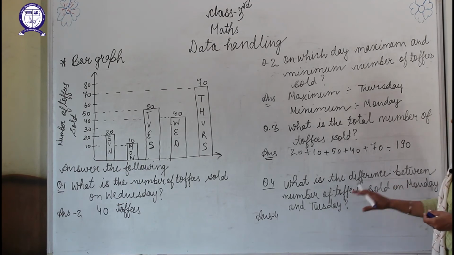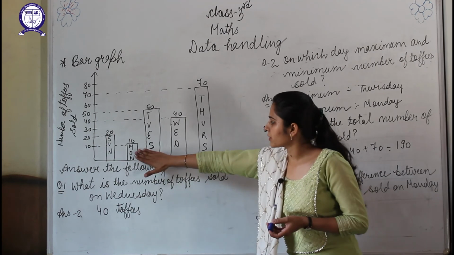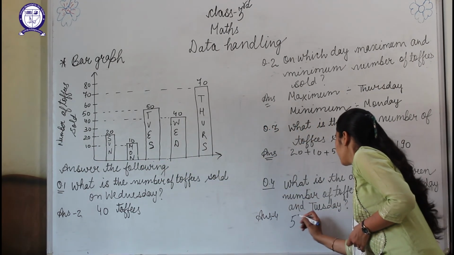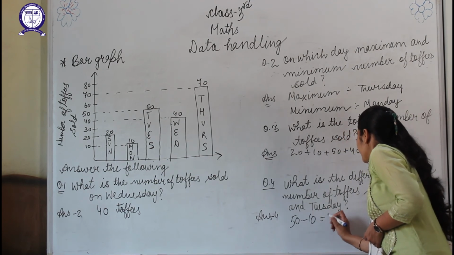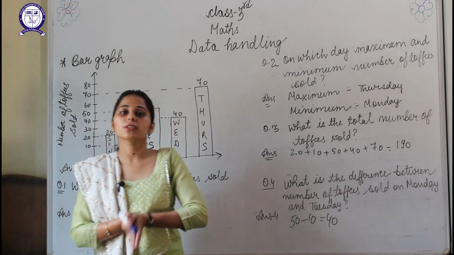What is the difference between the number of toffees sold on Monday and Tuesday? So on Monday, how many toffees are sold? 10, and on Tuesday, 50. So I need to find out the difference of 50 minus 10. So the difference will be 40, students. So this was about data handling for 3rd class students.